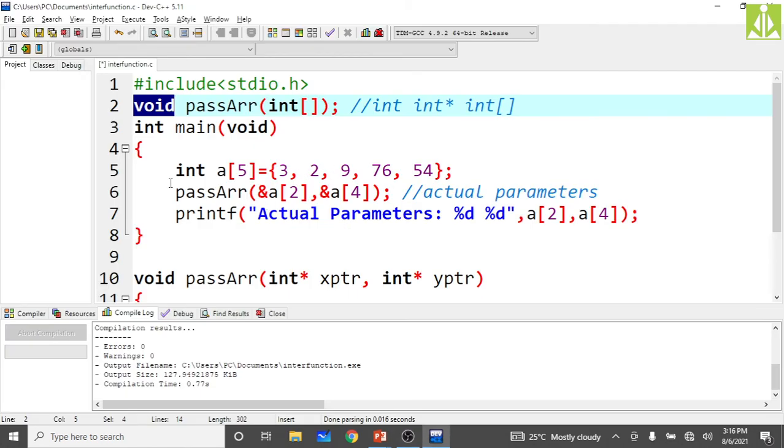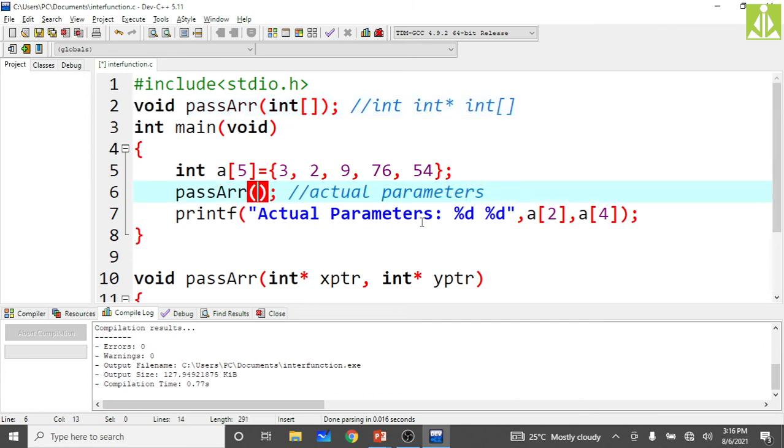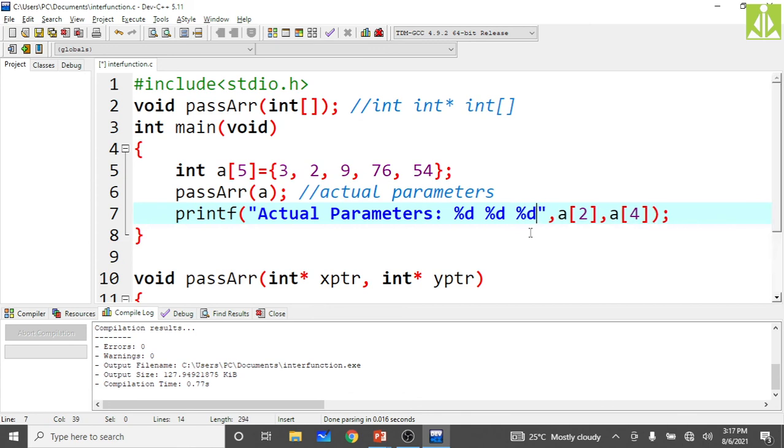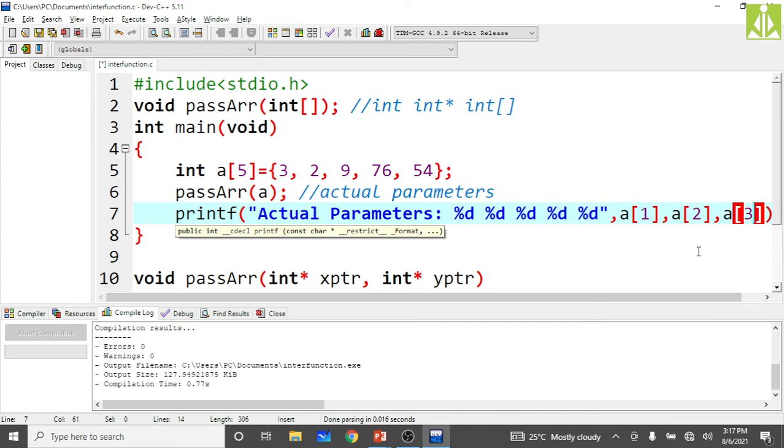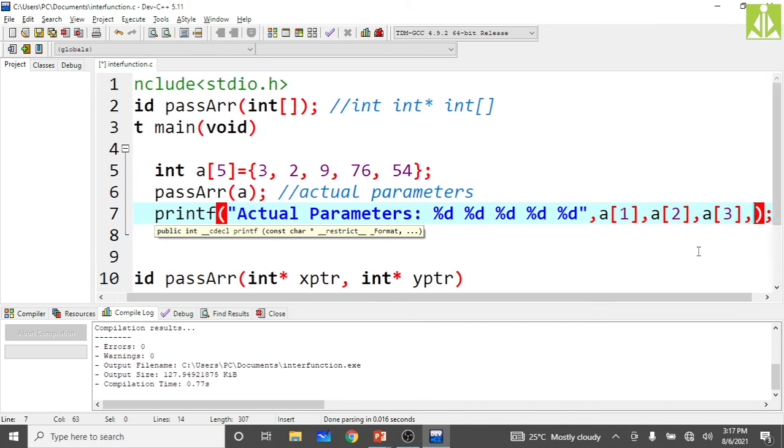Okay, then yeah, passing the array to the function I am calling. So instead of passing these things, what I have to do is put only A. Then I am printing the individual values: A of 0, A of 1, A of 2, A of 3, A of 4.